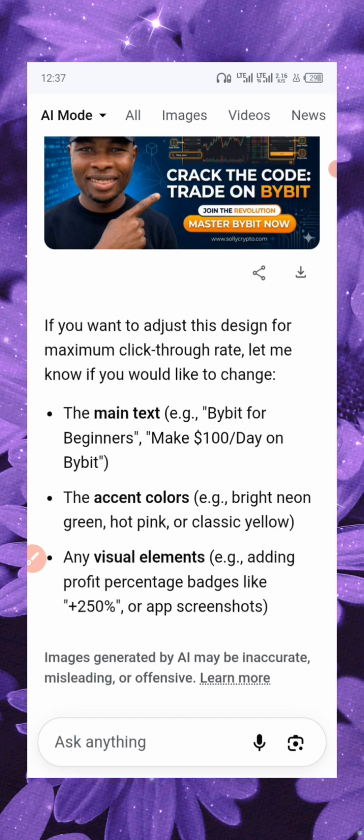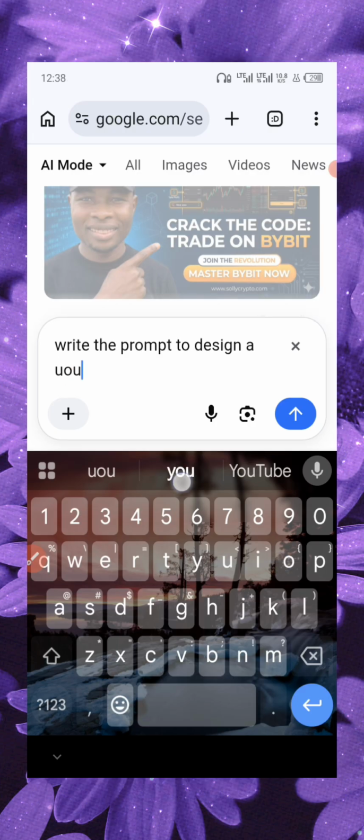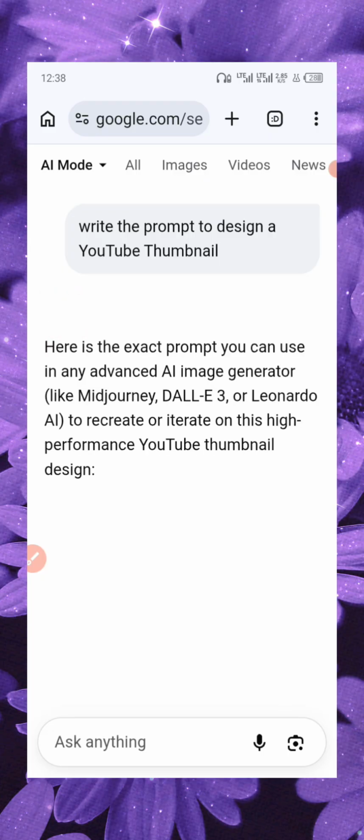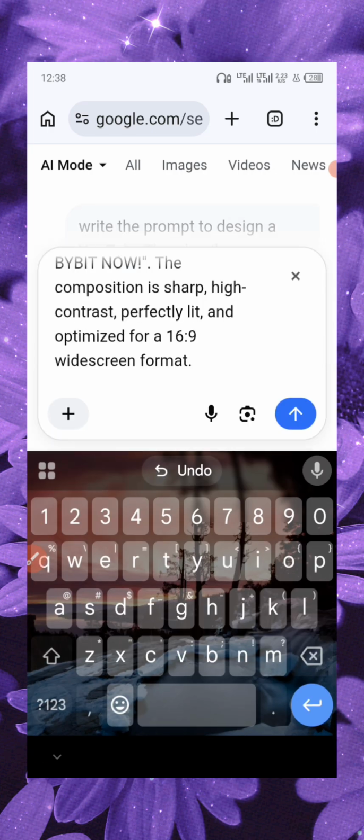Okay, I don't understand prompts. I don't know how to write prompts. What should I do? Just write: write me the best prompt to design a YouTube thumbnail. Then you click on it. You are telling the AI that they should help you. Now they have coded it for you. Just click on copy. Then you click on paste. Look at what they said.